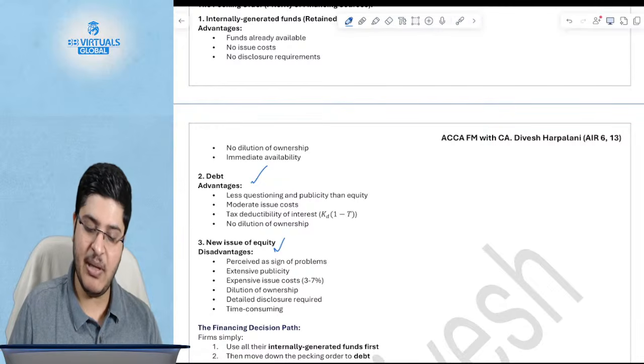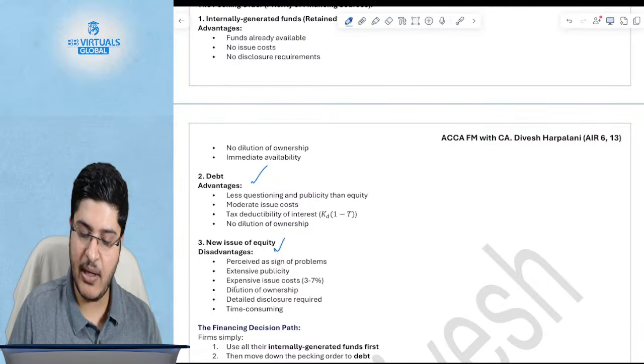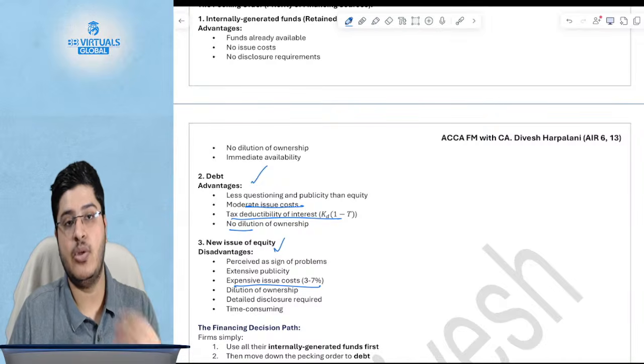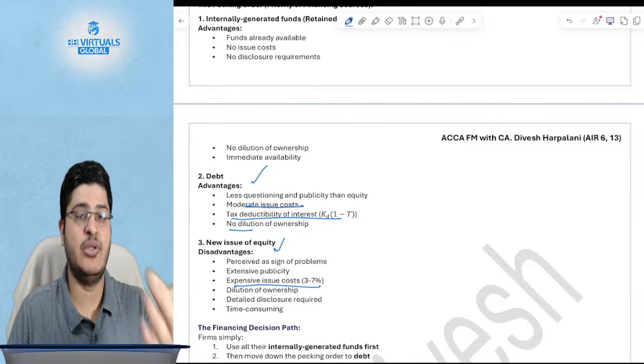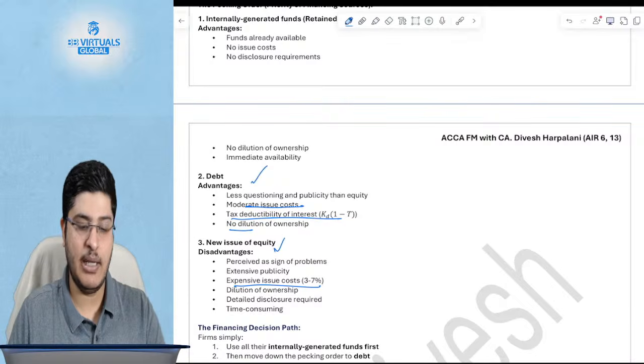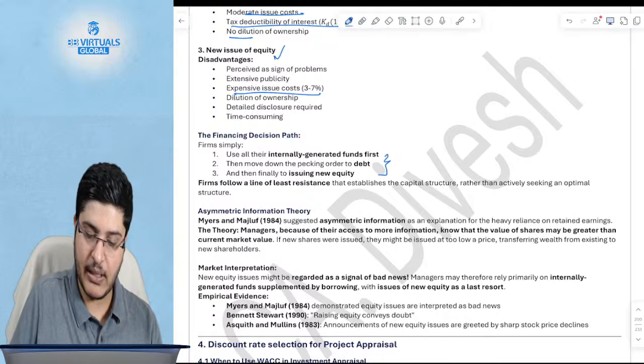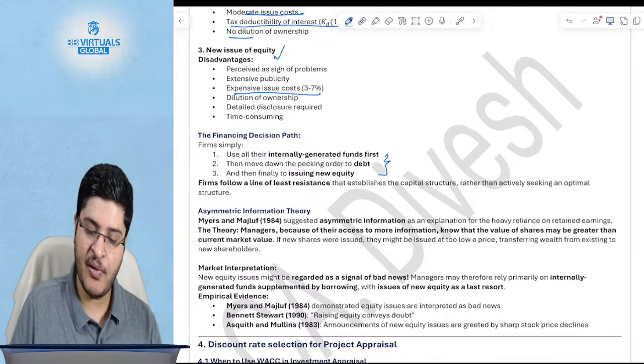First, why do you keep equity towards the end? Because there is no tax benefit, and it is also expensive. Debt comes before equity because you get tax benefit, there is no dilution of ownership, and the issue costs are moderate, and there is no such problem in the case of internally generated funds. So start with internally generated, then go for debt, and then go for new sources of equity. So this is effectively your pecking order.